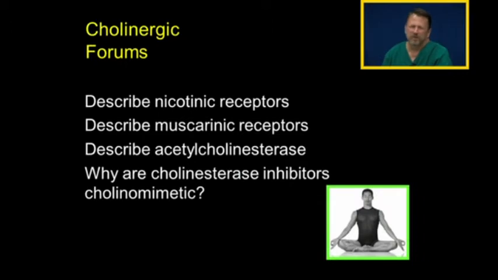The cholinergic drugs will ask you to describe the nicotinic receptors and where they are found. The neuromuscular junction is what I want you to know. I want you to know where the nicotinic receptors are, and where the muscarinic receptors are. I want you to understand what acetylcholinesterase is. It's the enzyme that breaks down acetylcholine, and why are cholinesterase inhibitors cholinomimetic?